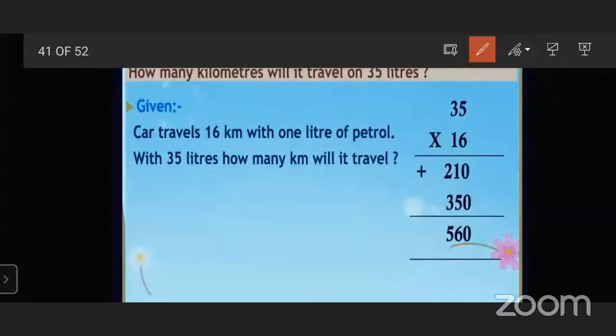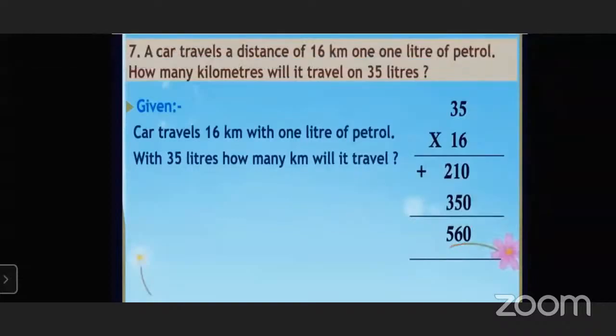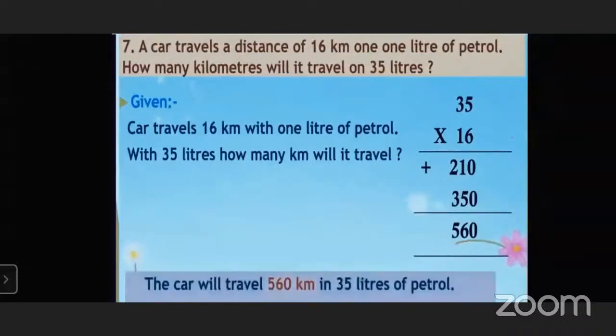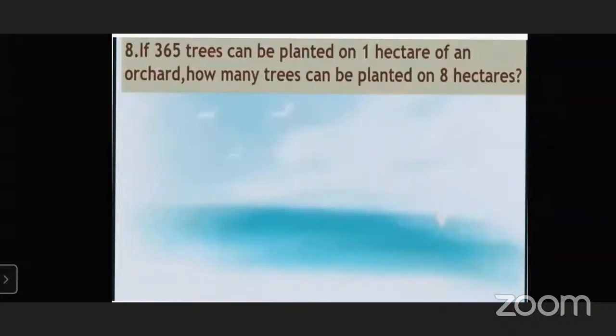560. Very good. So the car will travel 560 kilometers in 35 liters of petrol. Very good. Now the next question. If 365 trees can be planted on 1 hectare of an orchard, how many trees can be planted on 8 hectares?